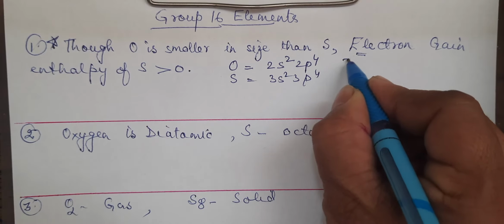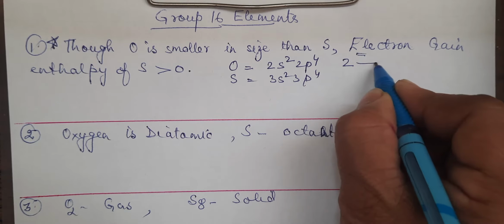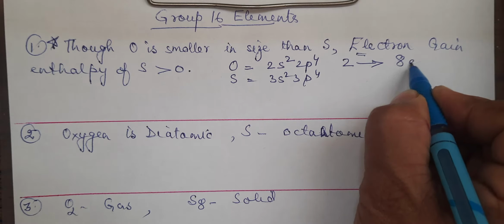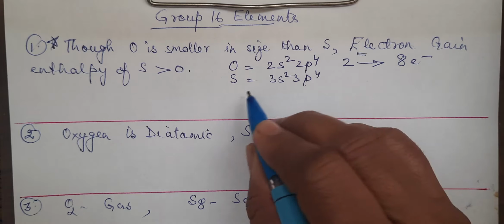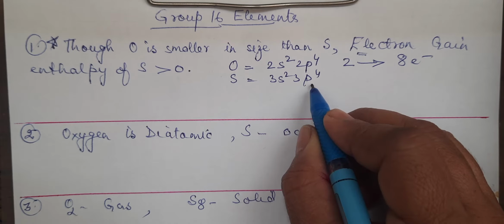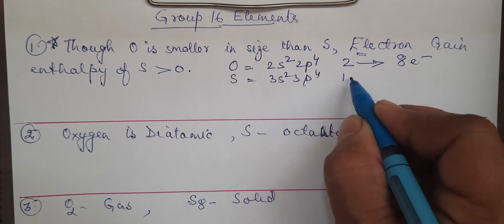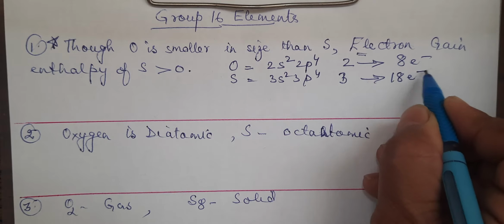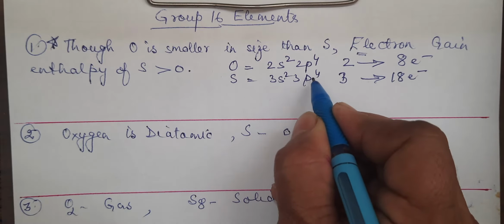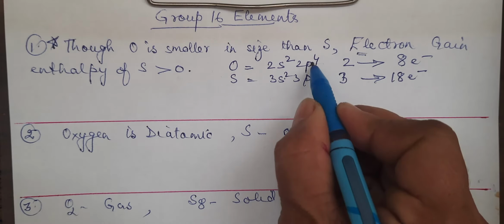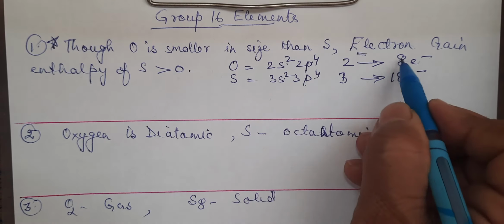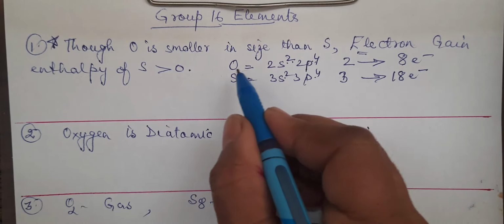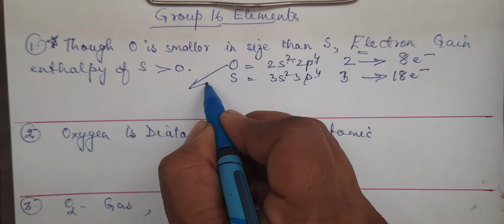Oxygen has the second shell as the valence shell, and in the second shell the maximum capacity can be 8 electrons, whereas sulfur's third shell is valence, and in the third shell there can be 18 electrons. Out of 18 only 6 are there. Out of 8, 6 are present, right? So when maximum capacity is 8 and 6 are already present, the incoming electron will face more repulsion.